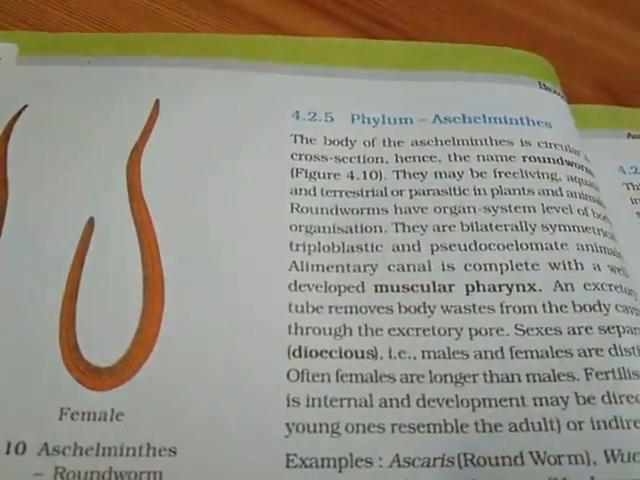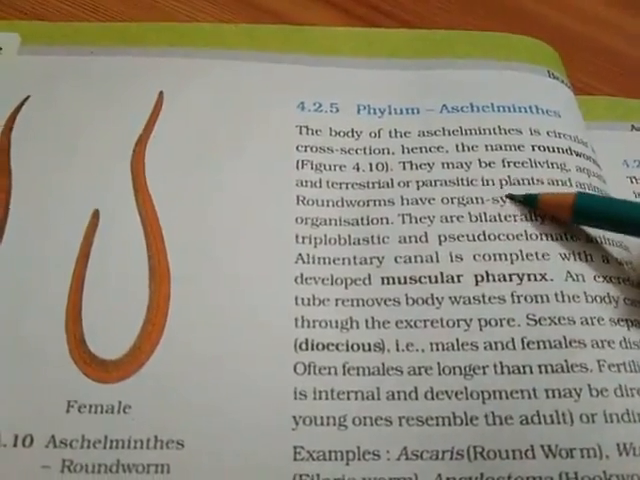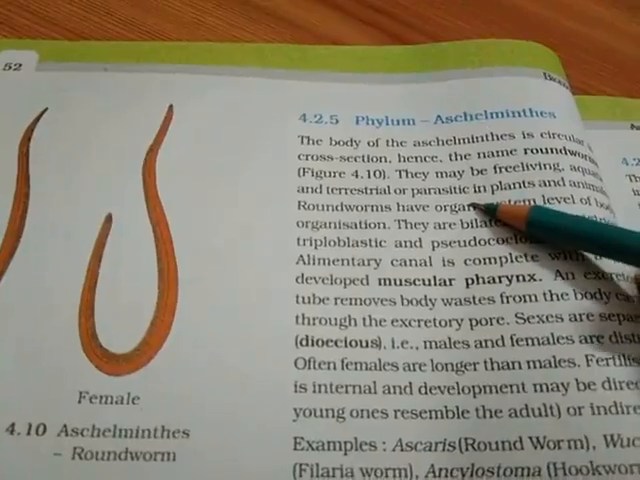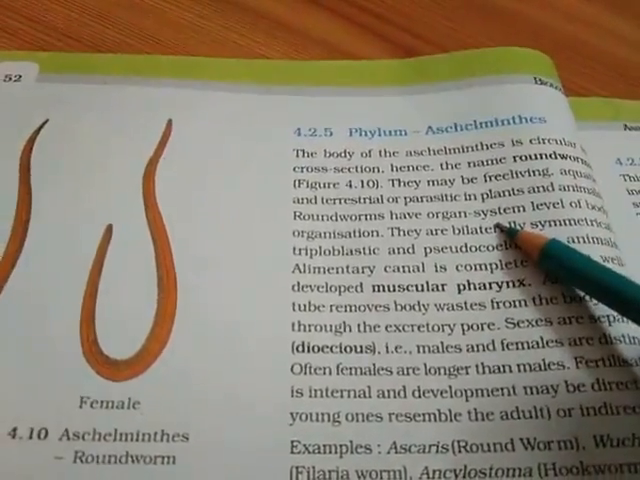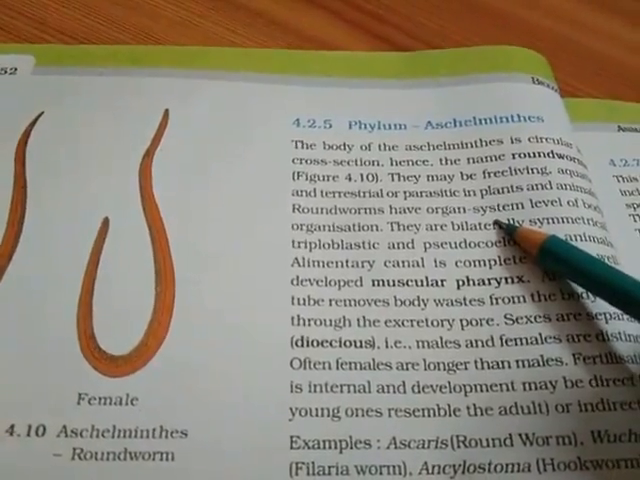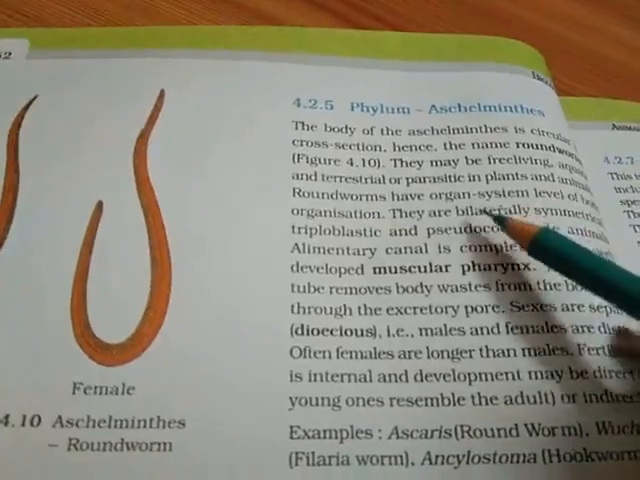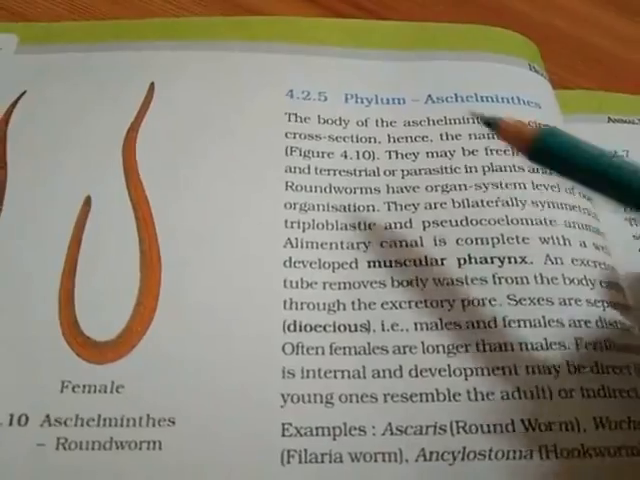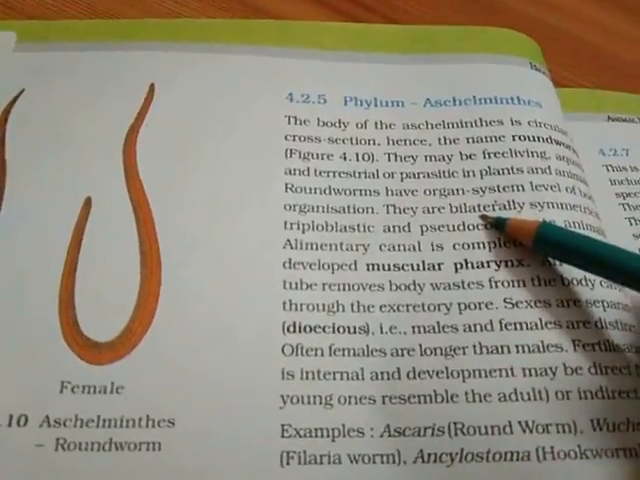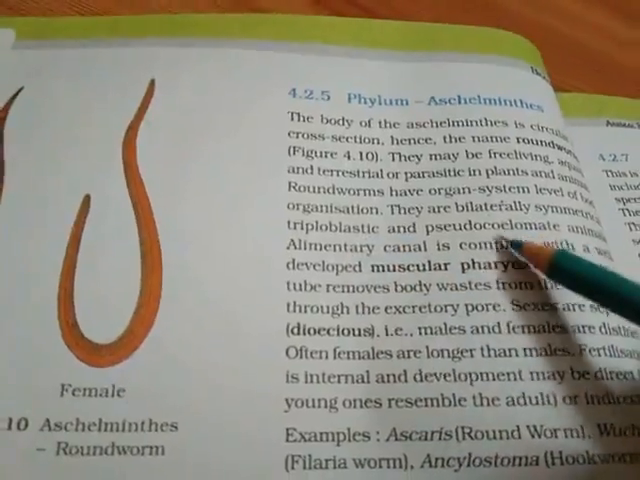You can find them in water also and also on land, and sometimes they are also parasitic in plants and animals. Okay, they have organ system level of organization. See, in Platyhelminthes we had found organ, but here you will see organ system, that is many organs have started forming the organ system. Next is they are bilaterally symmetrical and triploblastic.